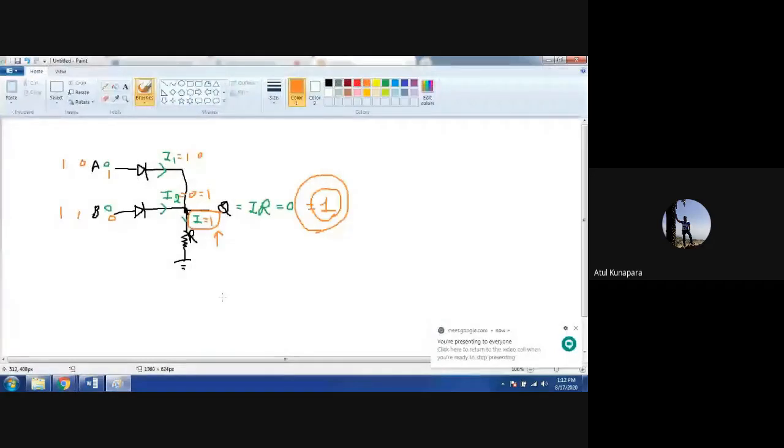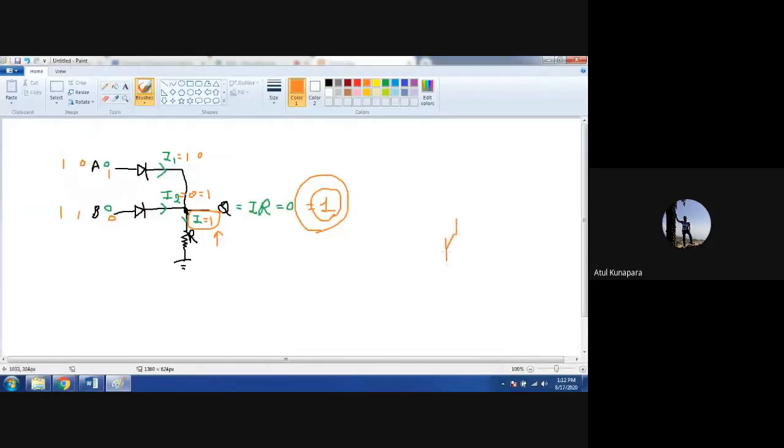What I am talking to you about is the realization of the OR logic gate using a diode resistor combination. Previously we have seen the AND logic gate using resistor transistor logic. So this OR gate can also be realized using resistor transistor logic. Let me show you the circuit for that. Just look here.